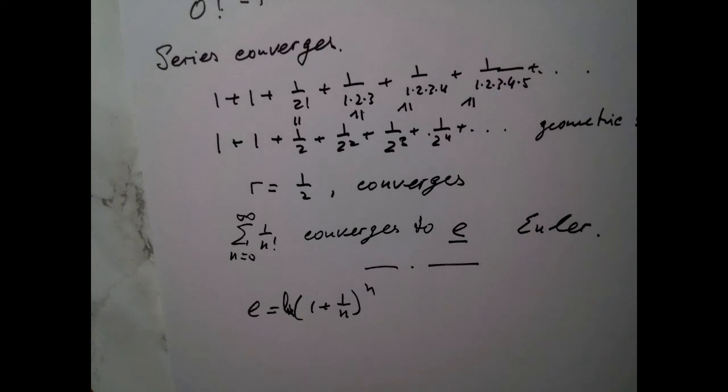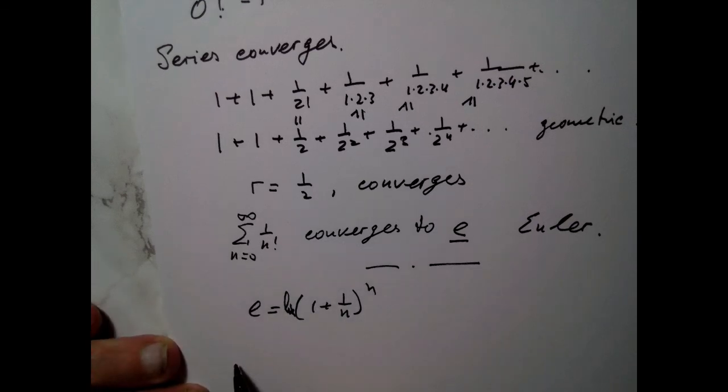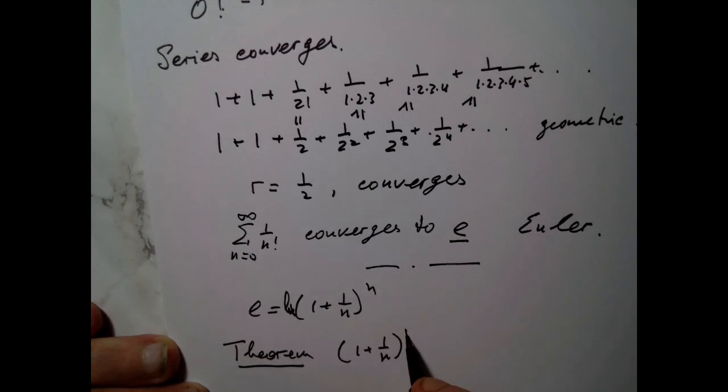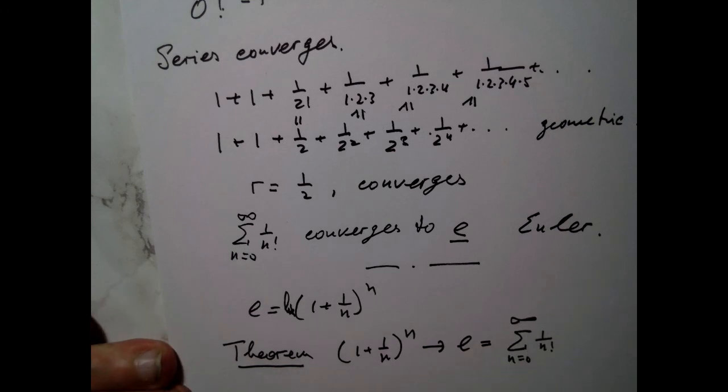But what I want to prove now is that the limit of this sequence 1 plus 1 over n to the power n converges to the same number e, which is equal to the limit of the partial sums of the series sum of 1 over n factorial, n from 0 to infinity. And now we will start working on a proof of this fact.